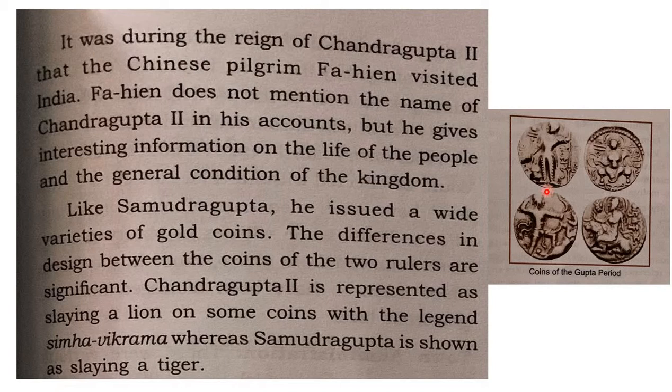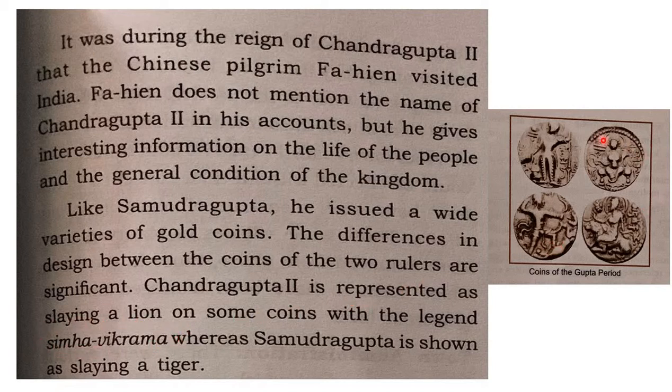That means if you compare Chandragupta's coins and Samudragupta's coins, there is a slight difference. What is that difference? Chandragupta II's coins have a picture of him killing a lion, so he was also referred to as Simha Vikrama.